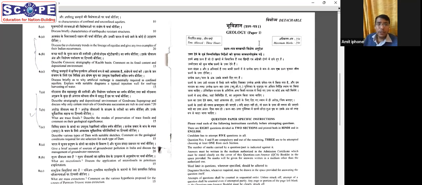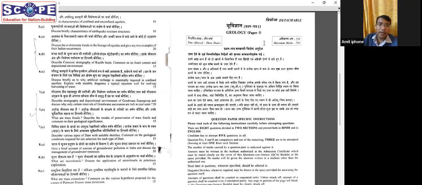6, if we go, 6A, discuss the evolutionary trend in the lineage of Equidae and give any 2 examples of their Indian occurrences. Again, very straightforward. Each year, either you will be asked a question on the horse, elephant, or human. So they have gone for the horse this time. 6B, describe the Cenozoic stratigraphy of Kutch Basin, comment on its fossil content and depositional environment.